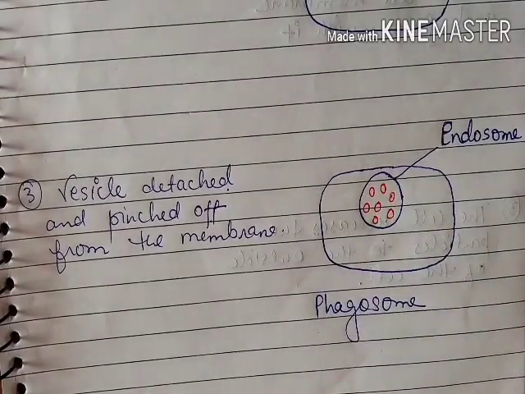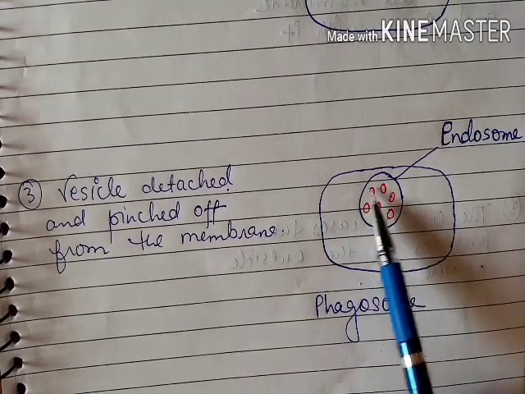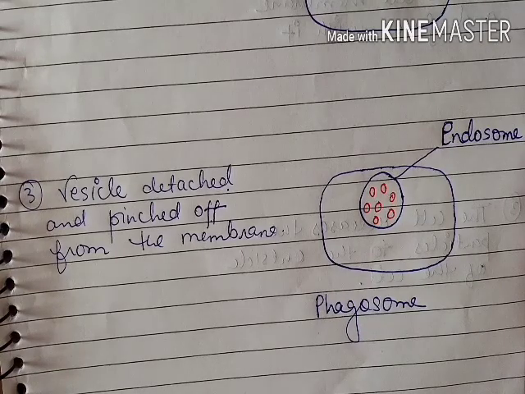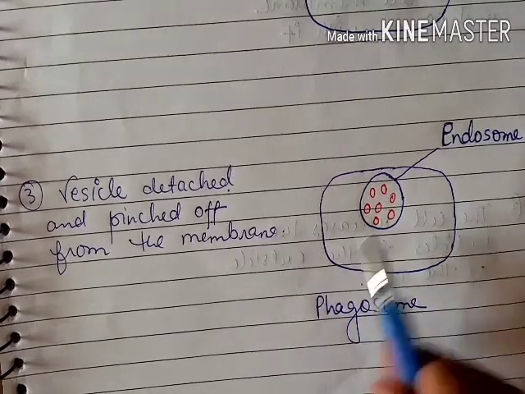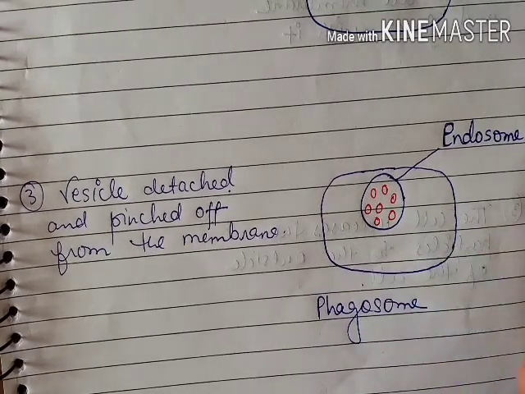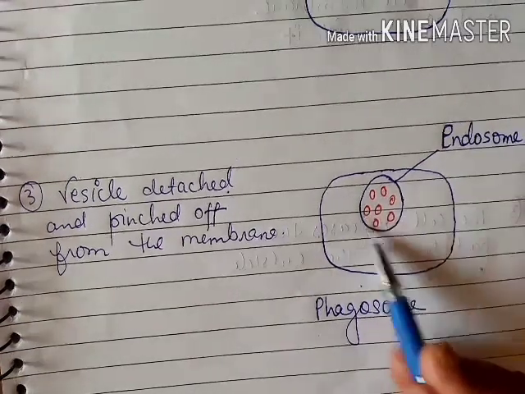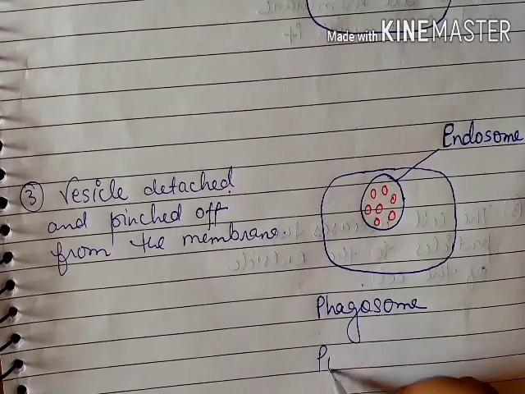And if in this kind of endocytosis the substances are in liquid form, then the endocytosis will be known as pinocytosis, and this vesicle will be known as a pinosome.